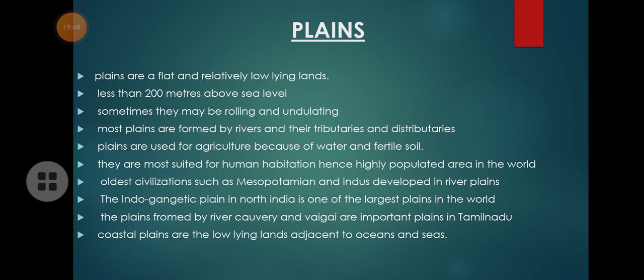Because of water in the rivers, the plains always have fertile soil and they have more water. Okay, and also plains are the most suited place for human life.